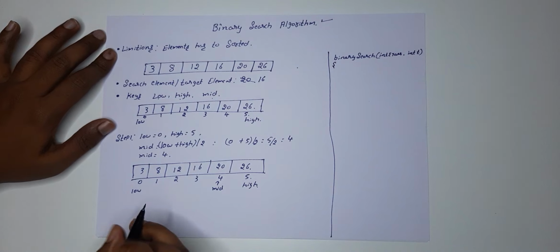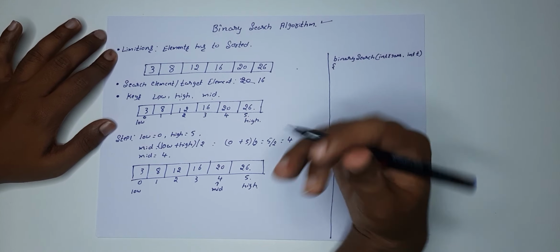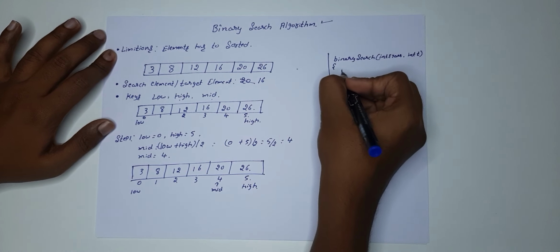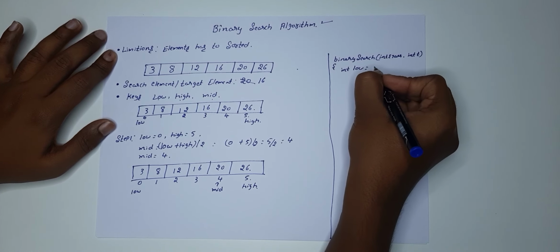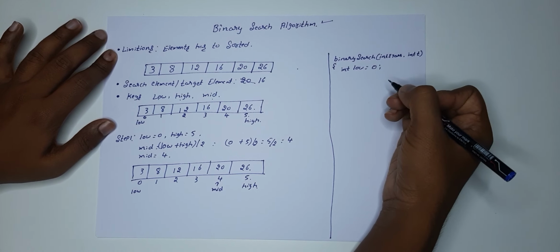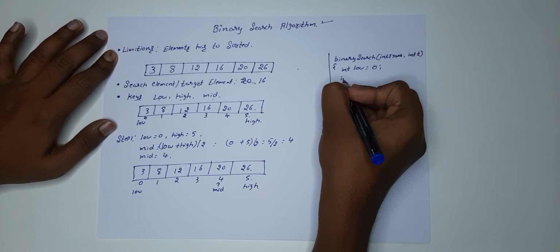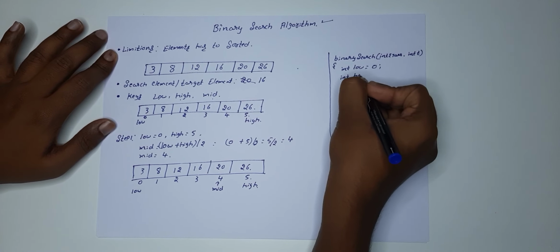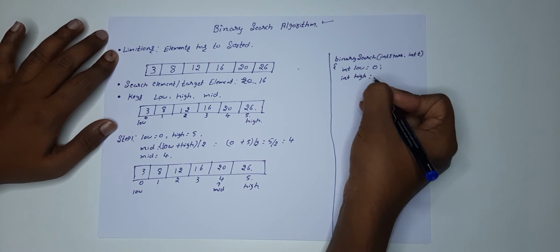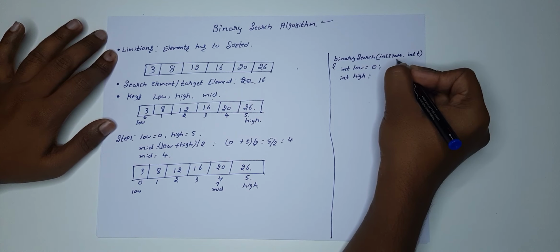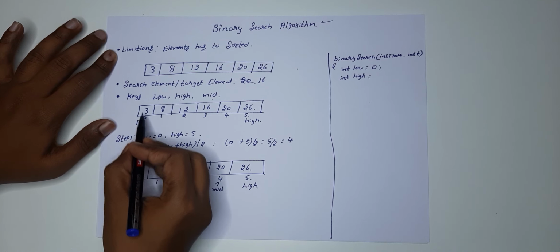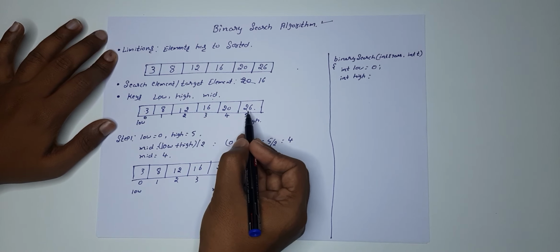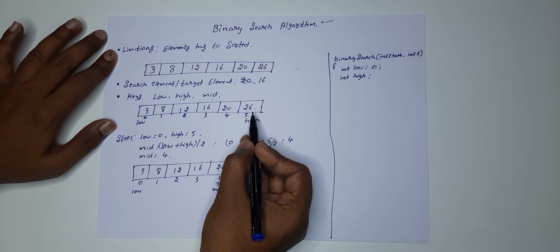All right, so first, whenever the algorithm starts, int low will be 0, the 0th position, and int high is equal to the length of this array minus 1, because array indexes always start from 0, right? Counting 1 2 3 4 5 6, it is going to be 6, so we need to reduce it by 1.